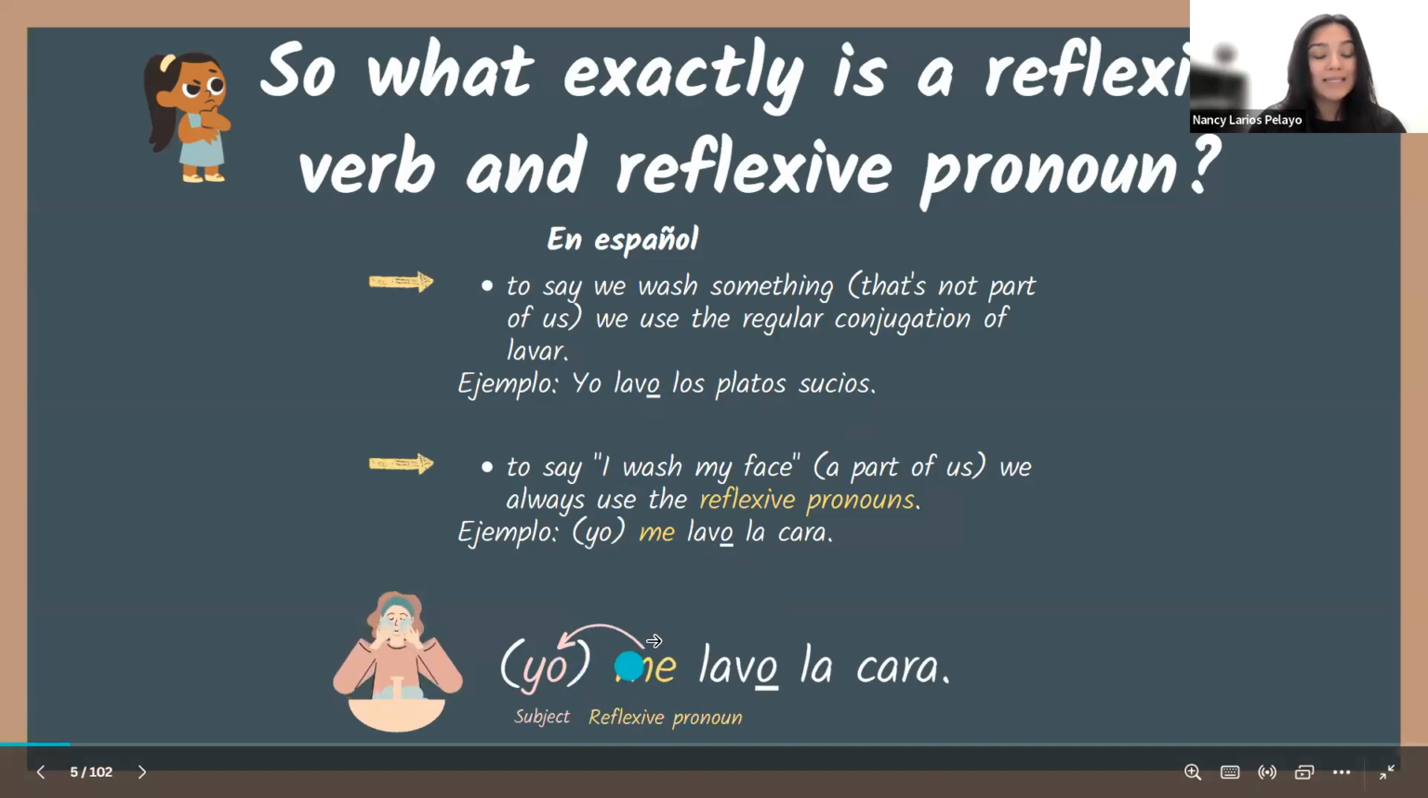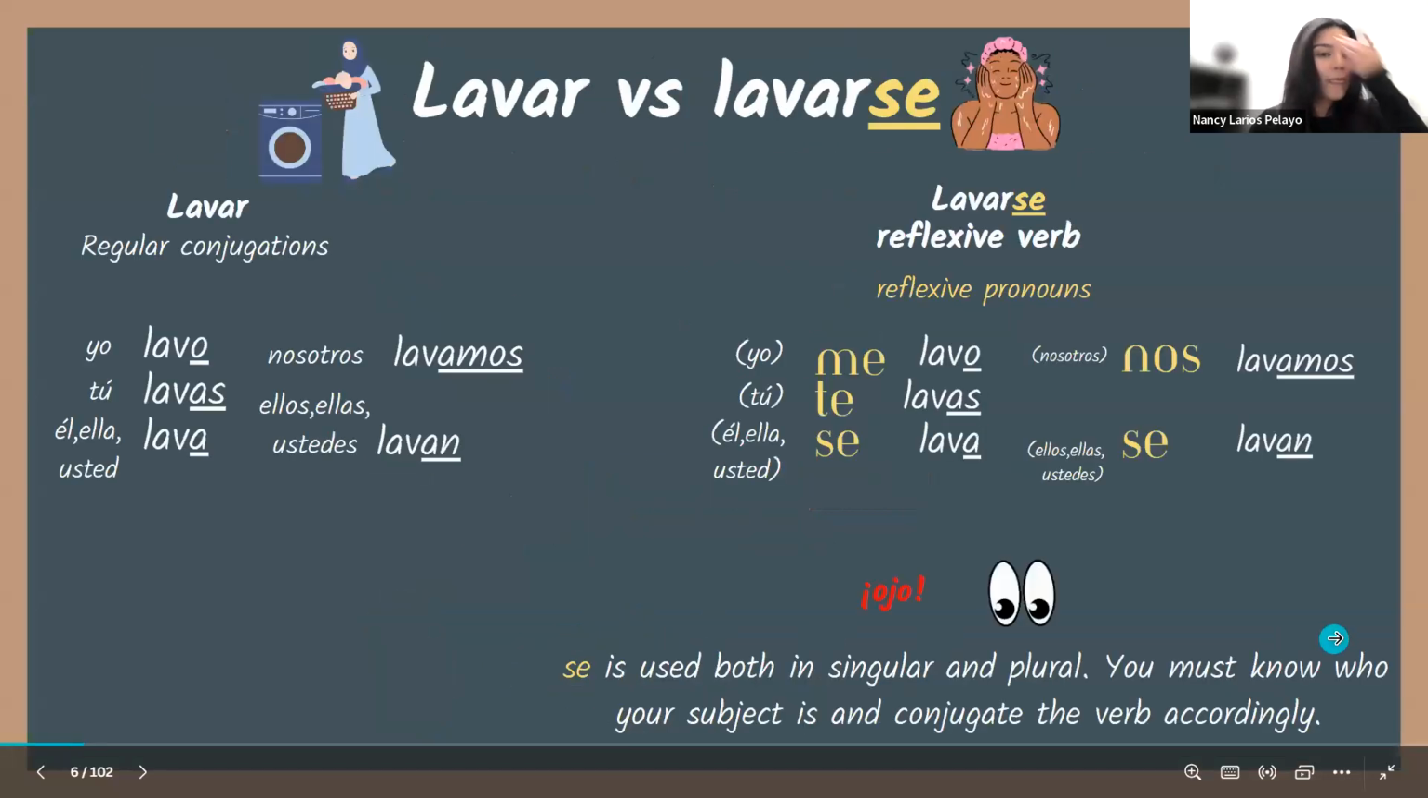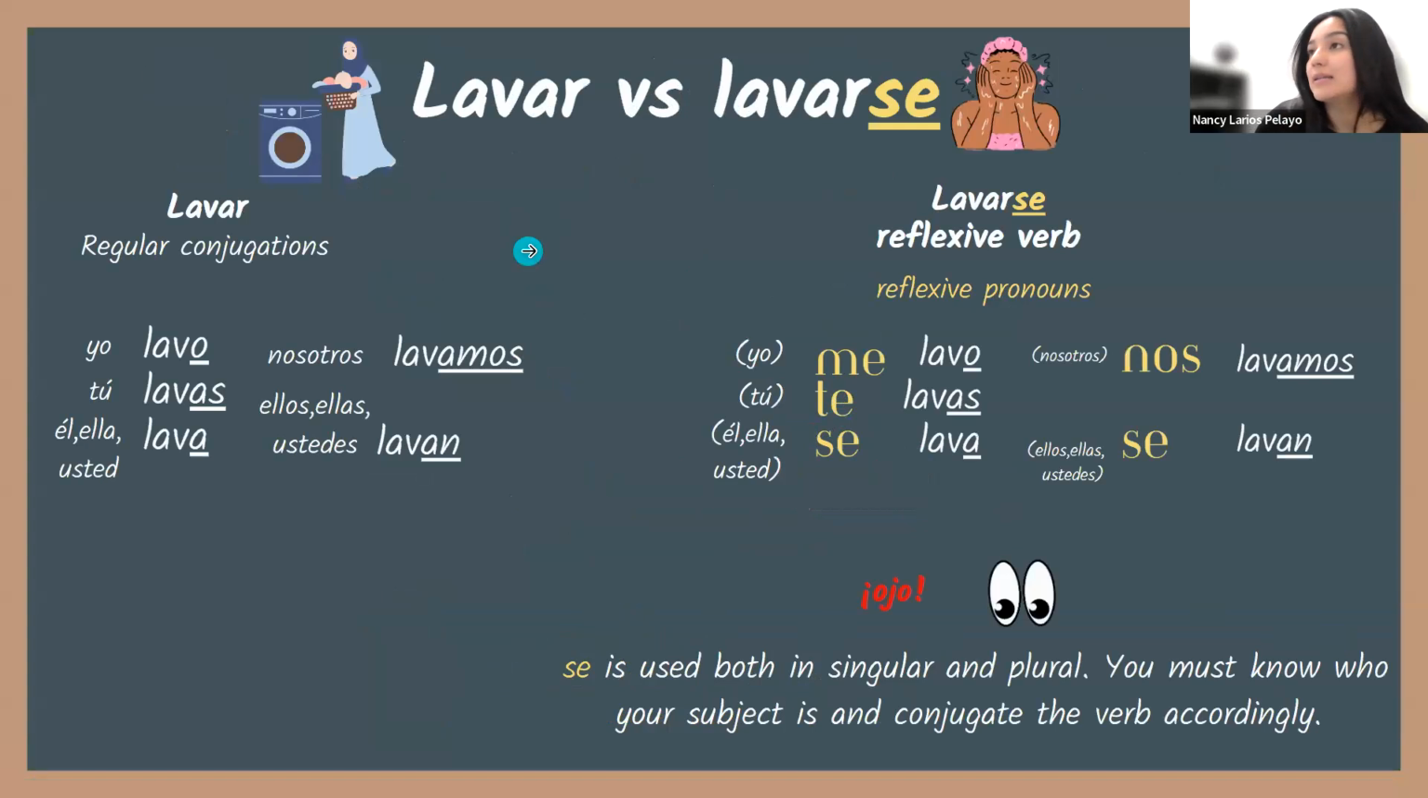Me identifies who's receiving the action, right? Who's receiving this action. Because lavo, that's our verb, it's an action verb. Entonces, yo me lavo. So I guess in parentheses, I can say yo me lavo or me lavo la cara. So me already indicates who our subject is. Entonces, tenemos lavar y lavarse. This is our regular lavar, our regular verb. Y lavarse, that is our reflexive verb. That SE at the end makes it reflexive.